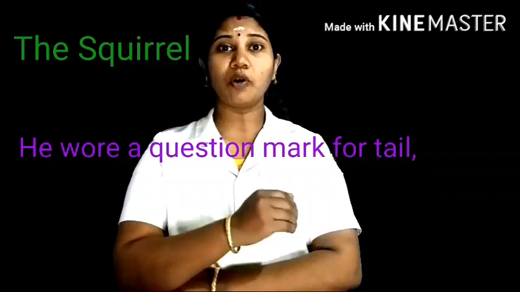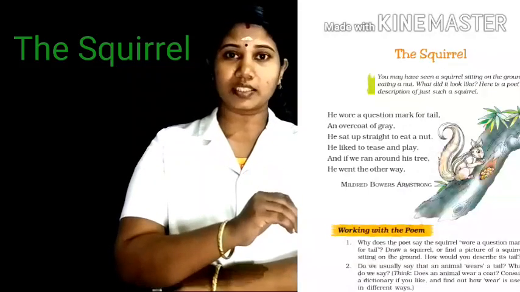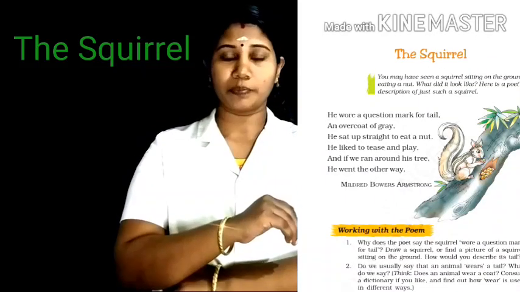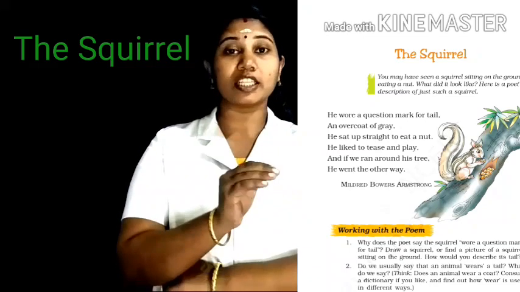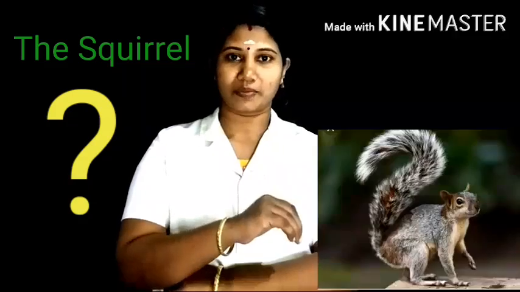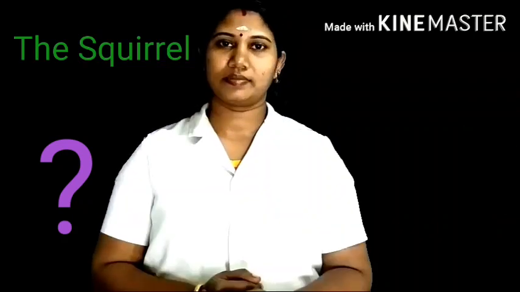Let's start with the first line of the poem. He wore a question mark for tail. Here, he refers to the squirrel. The poet says that the tail of the squirrel resembles a question mark. If we notice the picture beside the poem, we can find that the tail of the squirrel is twisted in the form of a question mark. That's why the poet says that the squirrel wore a question mark for tail.